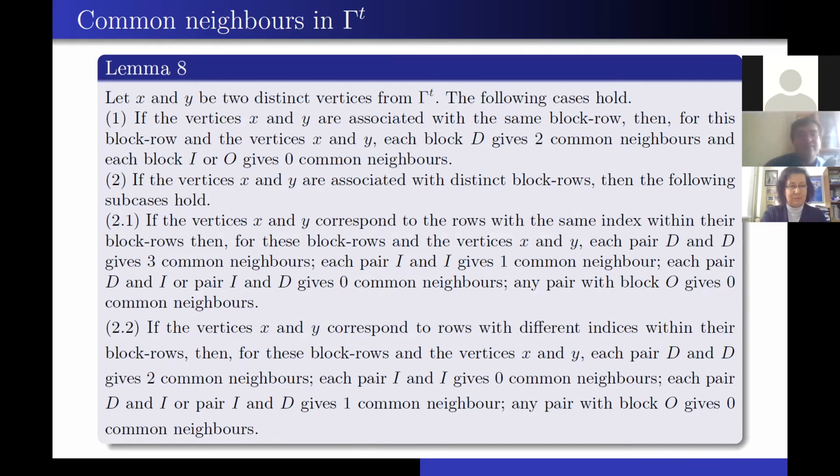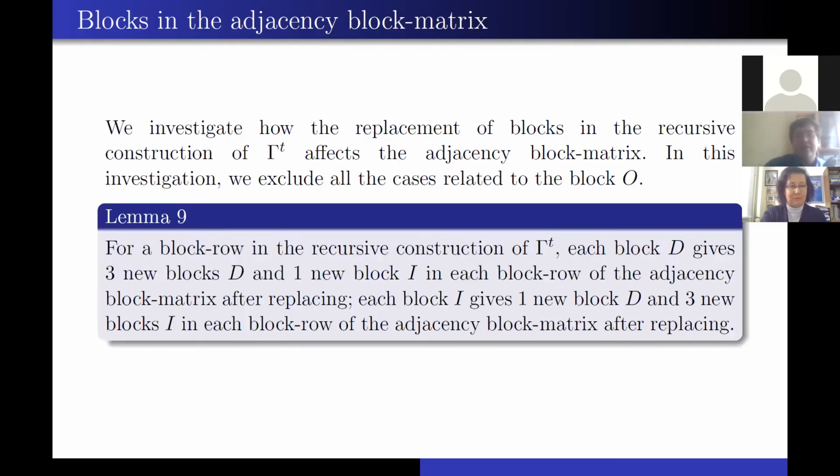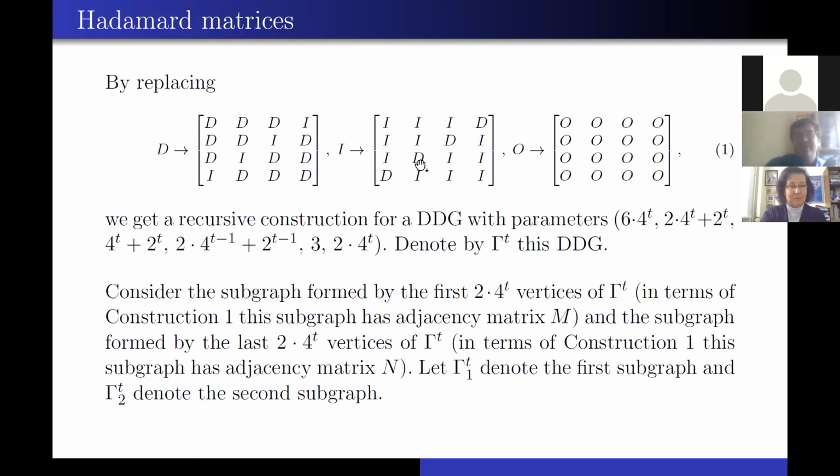And now we investigate how the replacement of blocks in the recursive construction affects the adjacency block matrix of gamma t. In this investigation, we exclude all cases related to block O. So for a block row in the recursive construction, each block D gives 3 new blocks D and 1 new block I. And each block I gives 1 new block D and 3 new blocks I. So it follows directly from this replacement.